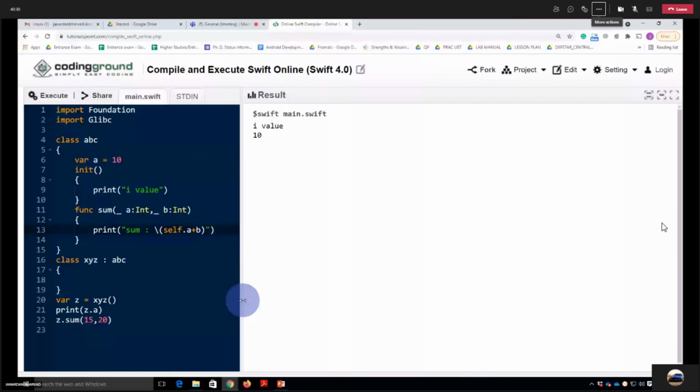30. 30 or 35? 30, sir. Yes, that's a correct answer. The sum will be 30. The reason is that I have written self dot a here, so it will take this value, and b, whichever is passed.